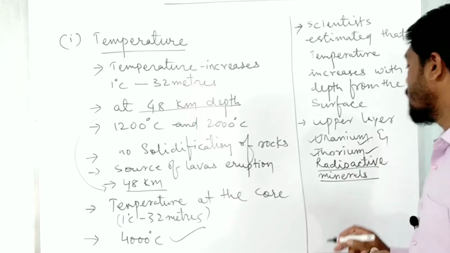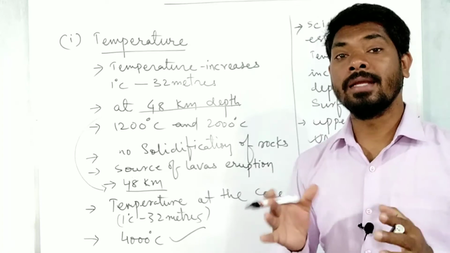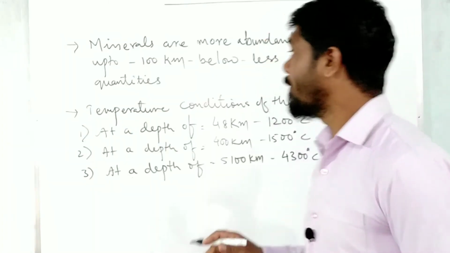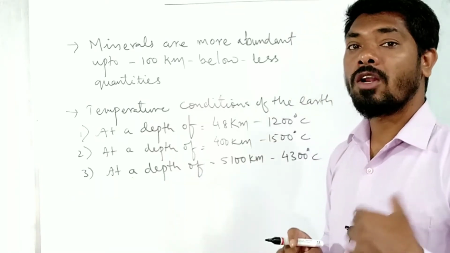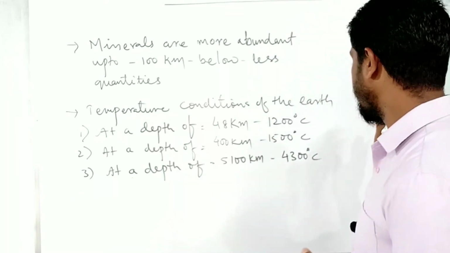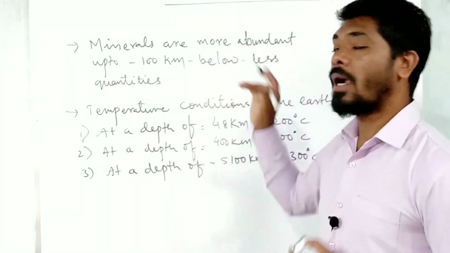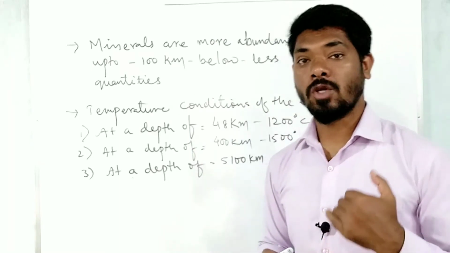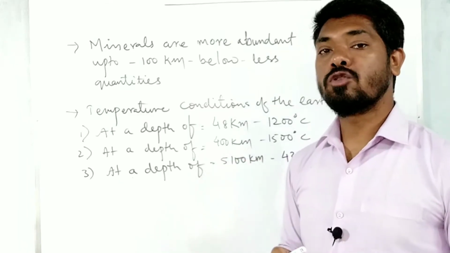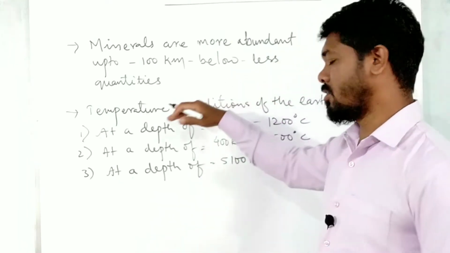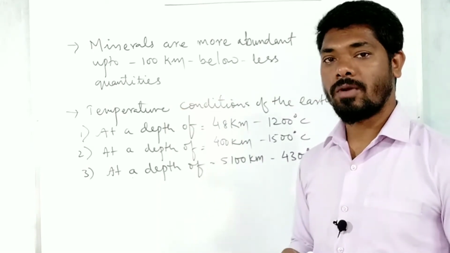These two minerals are mainly used for producing heat, right? So when we see the availability of radioactive minerals, thorium and uranium, the minerals are more abundant up to 100 kilometers, but below 100 kilometers, the quantity of the minerals will be reducing. They become less in quantity because, with the increase of temperature, all the minerals become liquid forms, right?